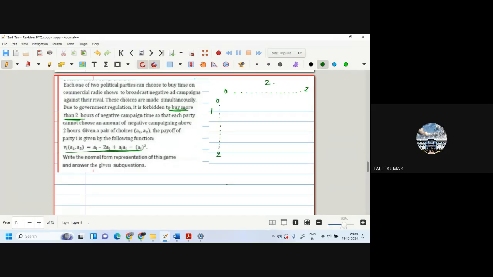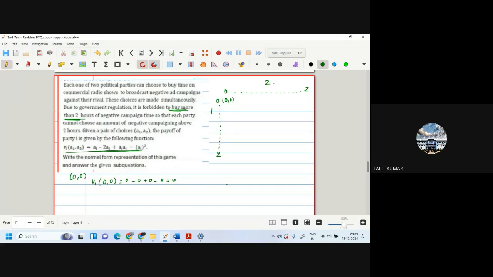Now to understand this equation, we take an example of 0, 0, that both are having 0, 0. So V1 of 0, 0 will become 0 minus 0 plus 0 minus 0, which is 0. So here both at 0, 0 they get 0, 0.